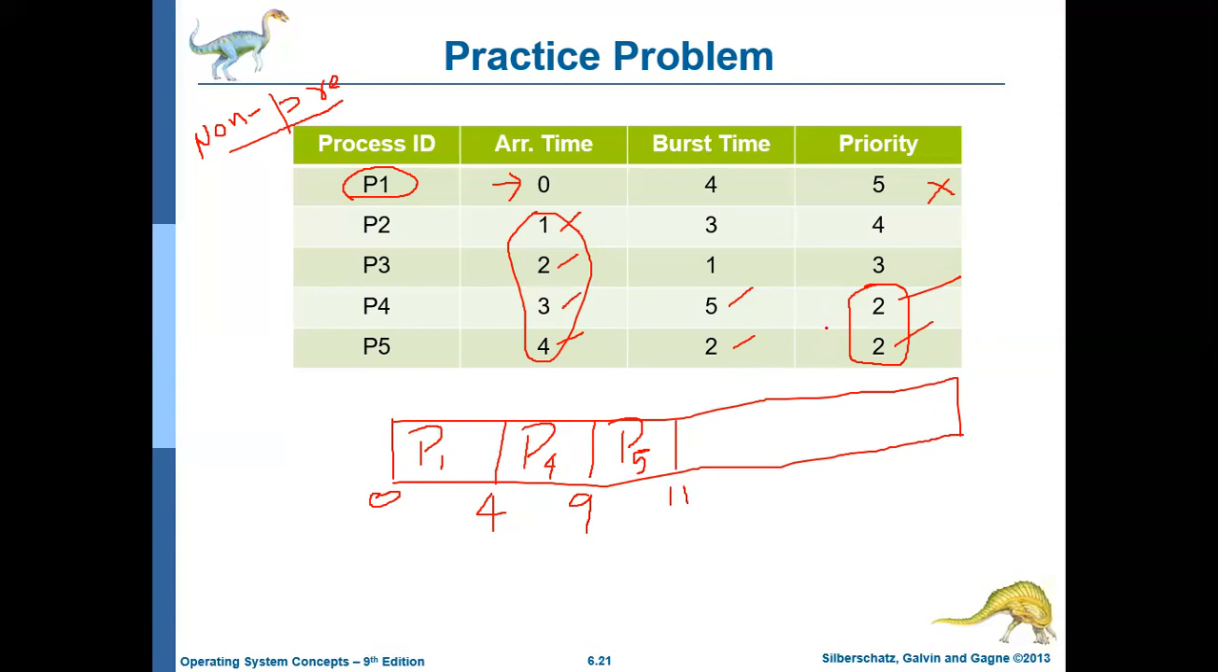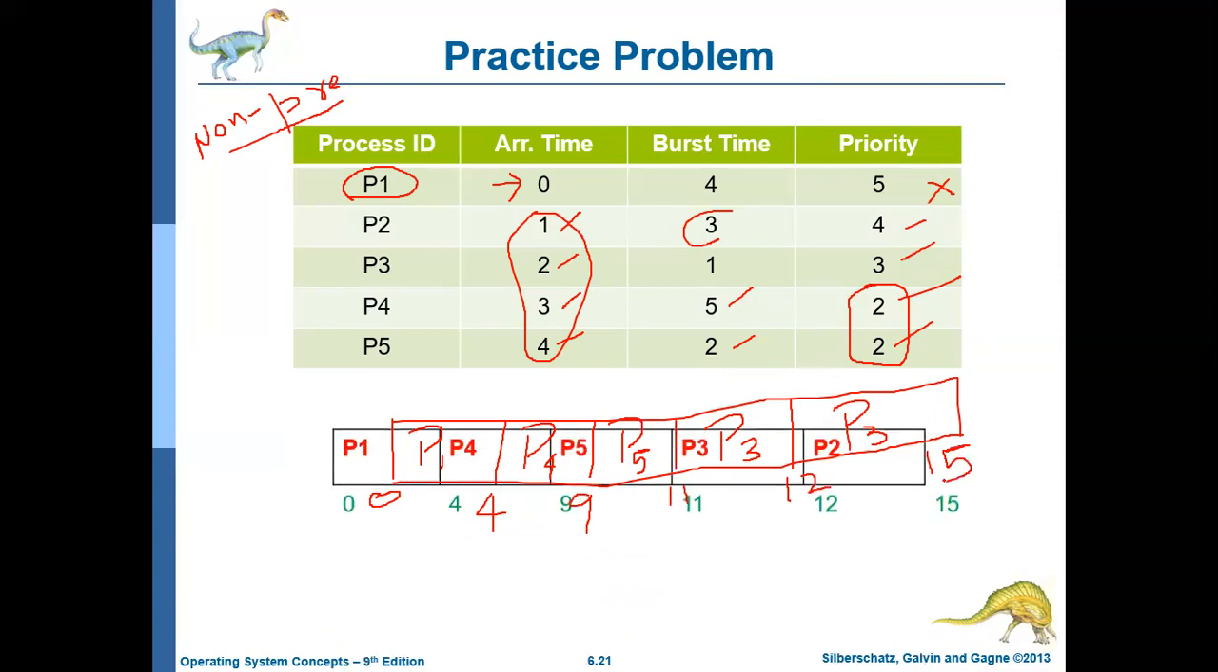Then the next higher priority is P3. Then P3 will execute for 1 millisecond. Its burst time is 1 millisecond. That is, it will execute from 11th millisecond to 12th millisecond. Then P2 will execute for the remaining, its burst time is 3 milliseconds, that is 12th millisecond to 15th millisecond, it will execute.